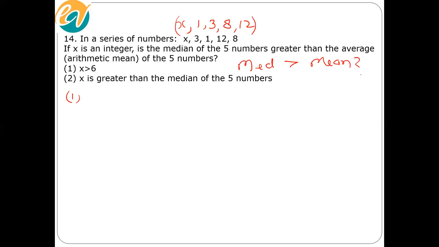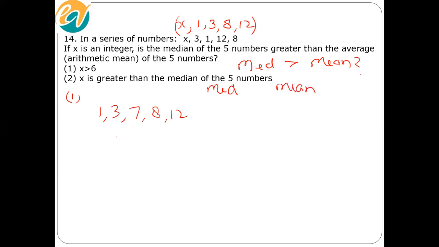Now, in all these cases, what do we do? Find the minimum value and a maximum value. What is the minimum value of x? 7. So if x is 7, the data set is 1, 3, 7, 8, 12. We have to find the median and the mean.